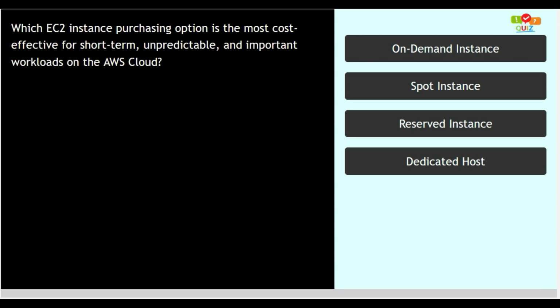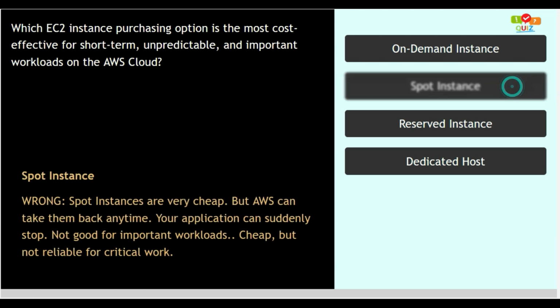Time up. Now let us analyze the options. Option number 2. Spot instance. This option is wrong as spot instances are very cheap, but AWS can take them back anytime. Your application can suddenly stop, not good for important workloads. Cheap but not reliable for critical work. So this option is incorrect.